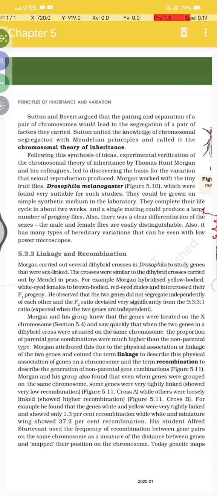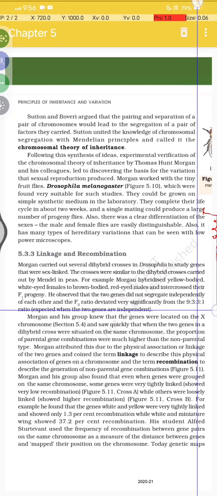For example, Morgan hybridized yellow-bodied, white-eyed females to brown-bodied, red-eyed males and intercrossed their F1 progeny. He observed that the two genes did not segregate independently of each other, and the F2 ratio deviated significantly from the 9:3:3:1 ratio expected when the two genes are independent.